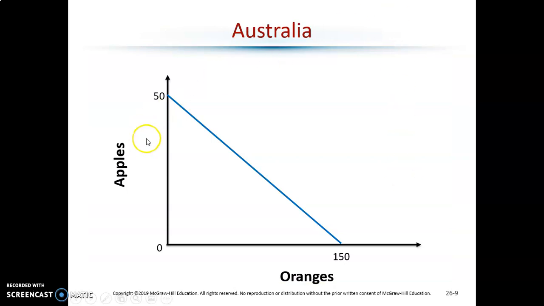So, for Australia, again, nice, simple, constant opportunity cost PPF. 50 apples if they only make apples, 150 oranges if they only make oranges. And let's say that, remember on a PPF, we don't know which of these points is optimal. We only know which is efficient. And let's say, without trading, Australia decided, well, 40 apples and 30 oranges, that's where we're happy. We're happier than we would be with 41 apples and whatever. So 40 apples, 30 oranges, that's what they get.